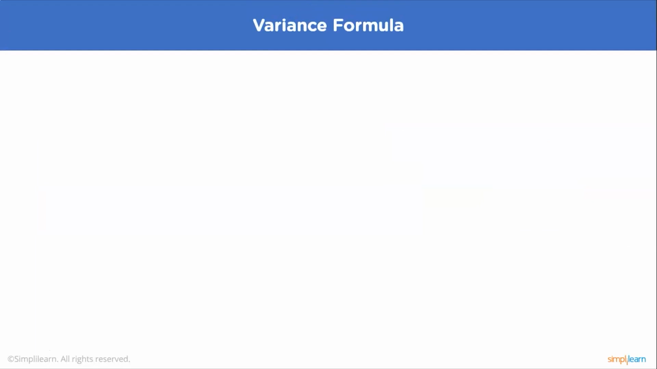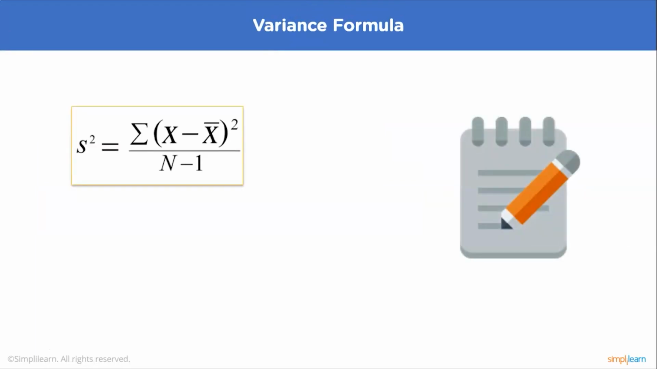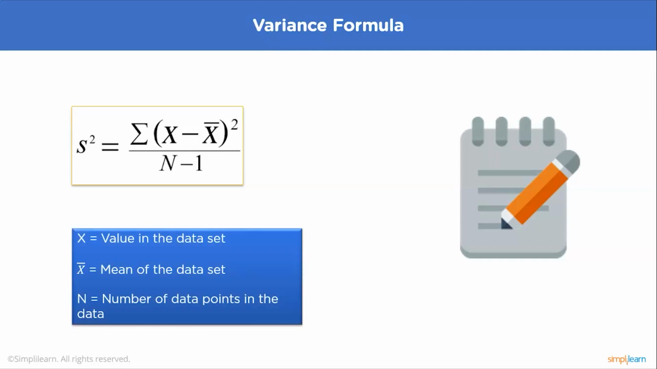To calculate the variance, we just have to square the formula that we have seen in the standard deviation. So the formula of the variance is sigma (x minus x bar) whole square divided by n minus 1, where x is the value in the data set, x bar is the mean of the data set, and n is the number of data points in the data.